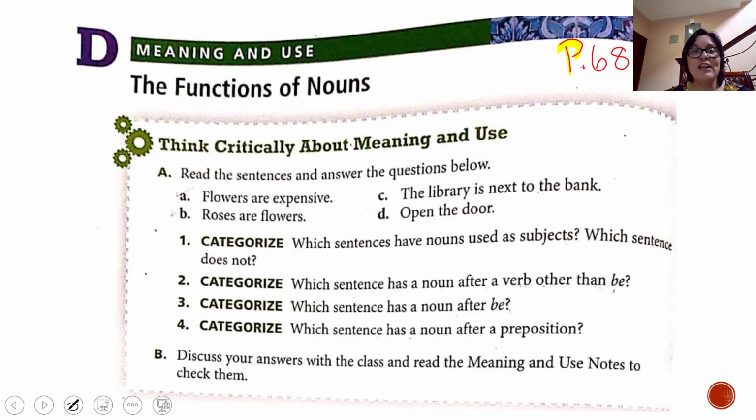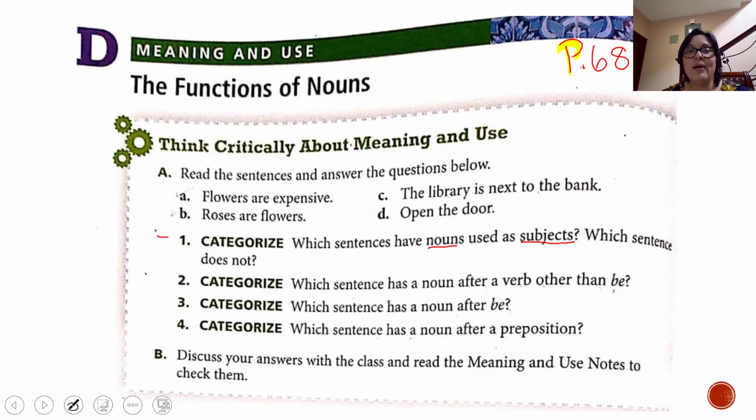Sentence A. Flowers are expensive. B. Roses are flowers. C. The library is next to the bank. And D. Open the door. Number one says, which sentences have nouns used as subjects? Nouns, but that you are using them as subjects.